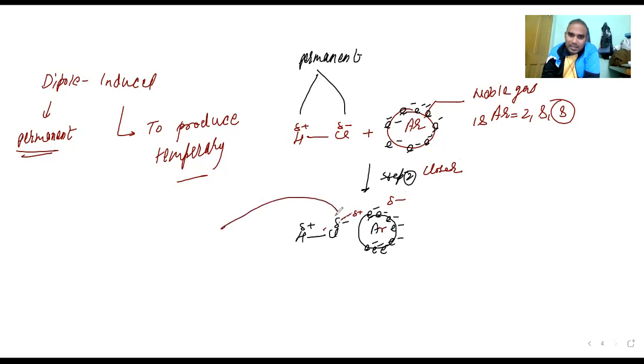So this attraction implies that one is the dipole, and the second one here is the induced dipole. Here is the temporary induced dipole in the argon. So that is dipole induced dipole attraction. This is the dipole, and this is the induced dipole attraction. Getting my point?